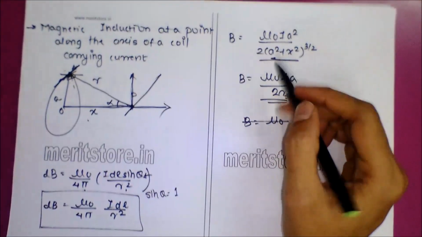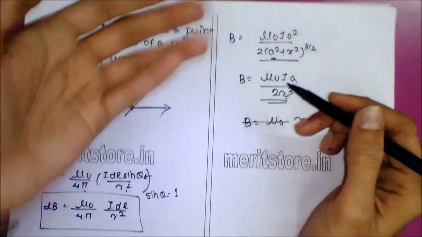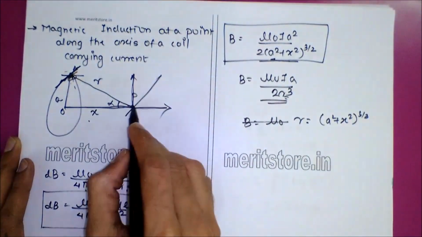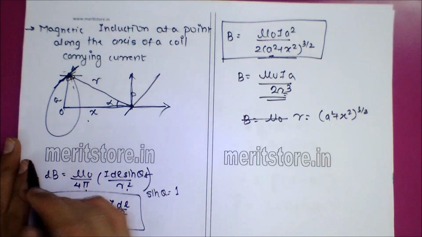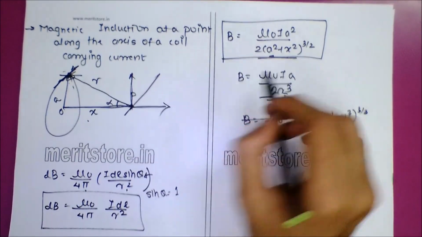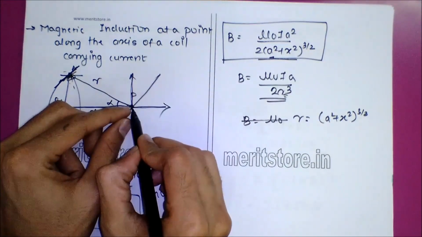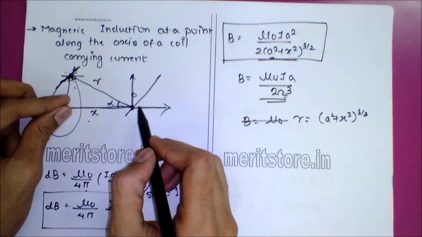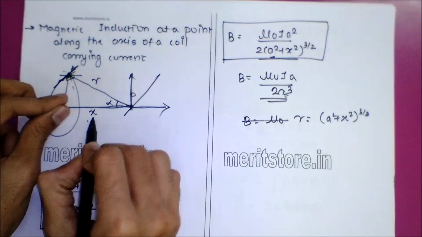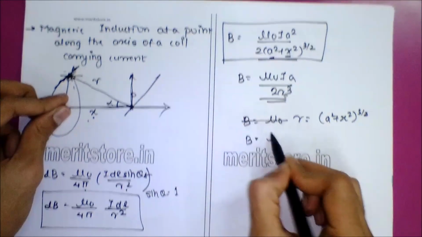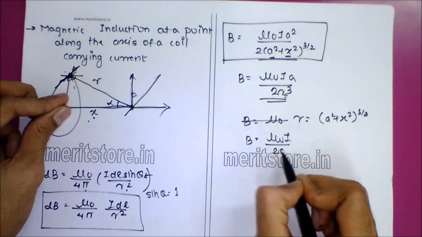So now we will go straight to the conclusions. This will be your entire formula for the magnetic field along the axis of the coil. Suppose the magnetic induction is at the center of the coil. If I bring this point P to the center of the coil, my x will become equal to 0. Then you are left with mu naught I upon 2a.